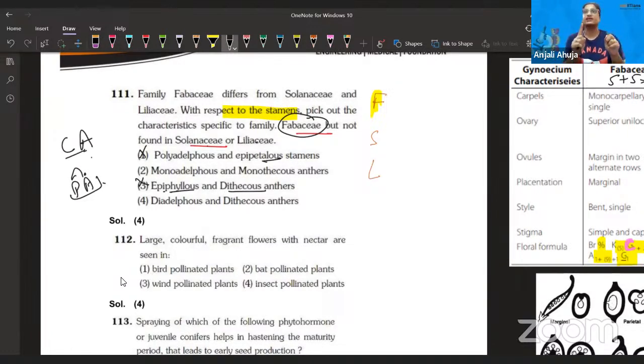Epipetalous or epiphyllous, because that is where the perianth is attached with the androecium. So definitely that is the answer, and this is also. So these options are out. Now let's talk about monoadelphous and monothecous.